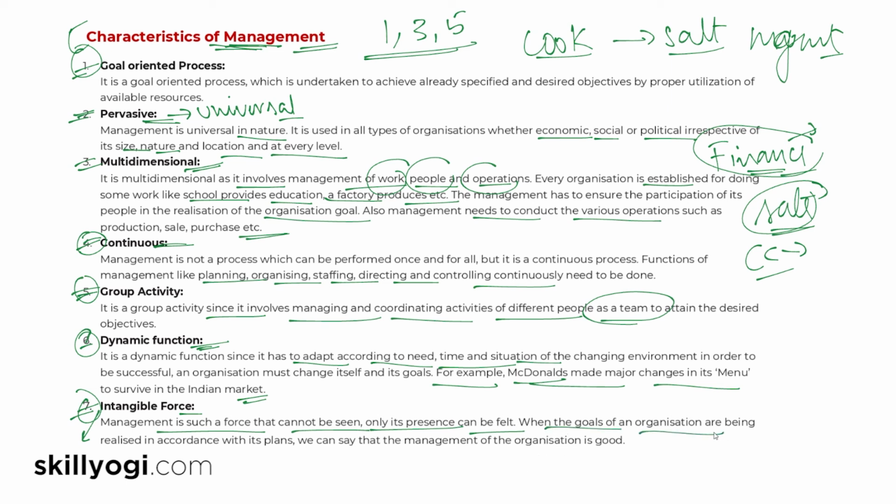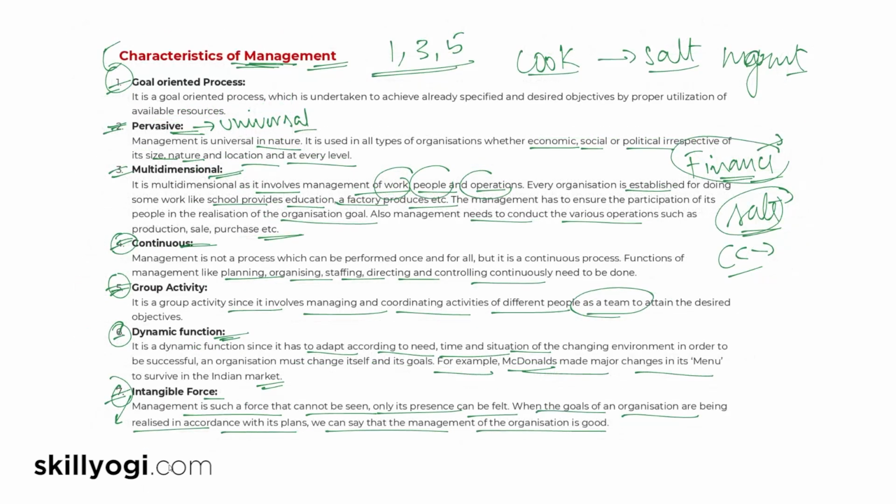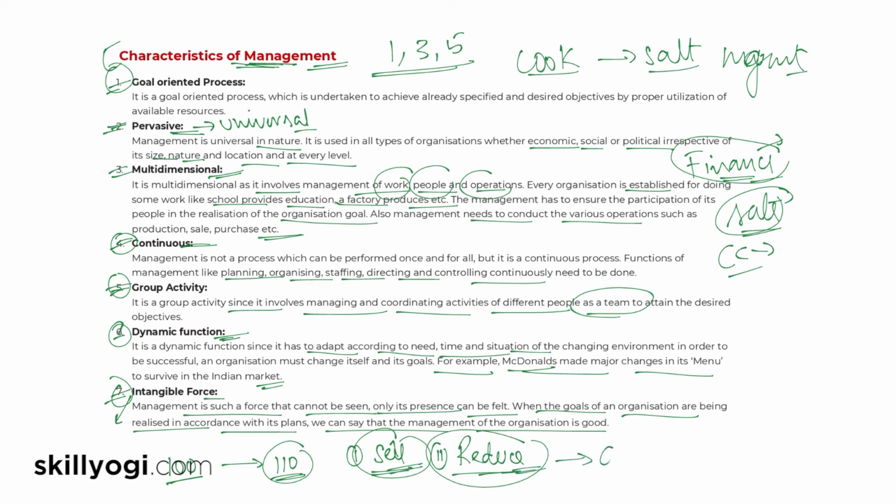So when the goals of an organization are being realized in accordance with the plans, we can say that the management of the organization is good. For example, if a company wants to improve its profit, if it is selling a product for 100 rupees, and if it wants to sell it at 110 rupees, what does it need to do? It has to sell more, or maybe reduce the cost. So if through management they are able to attain both, they will be able to sell it from 100 rupees to 110 rupees, selling at a higher price and reducing the overall cost. So they have achieved two goals, and this means the management is good.